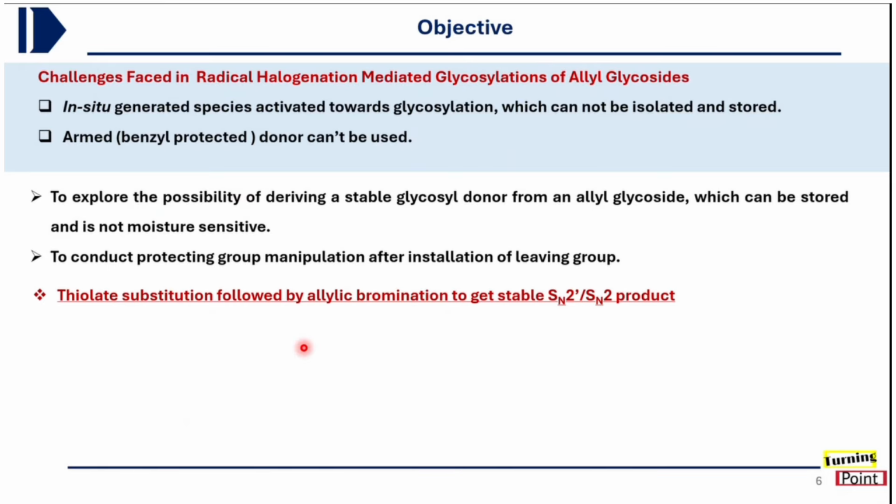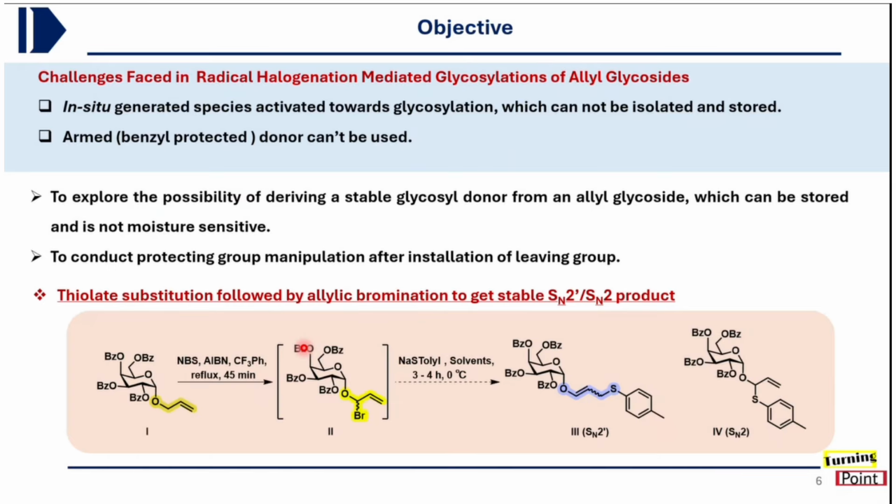So for that we started working on this proposal, where the allyl glycoside is first transformed to the mixed haloester intermediate, and then substituted with thiotolyl salt in the presence of some solvent. It could lead to the formation of either the SN2 prime product or the SN2 substituted product. The two possibilities were there.